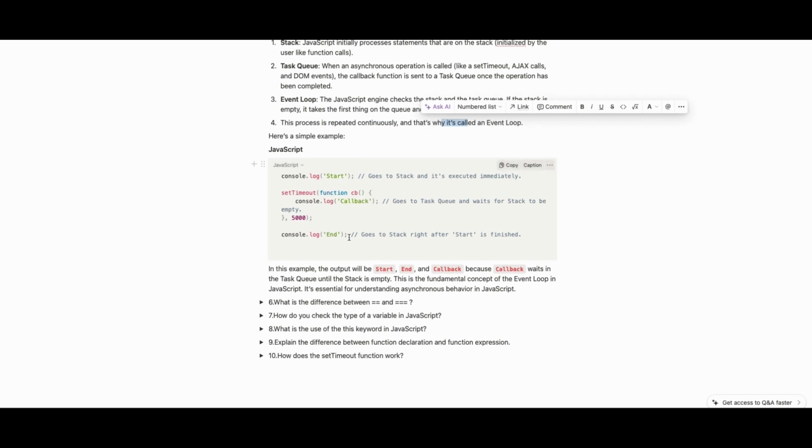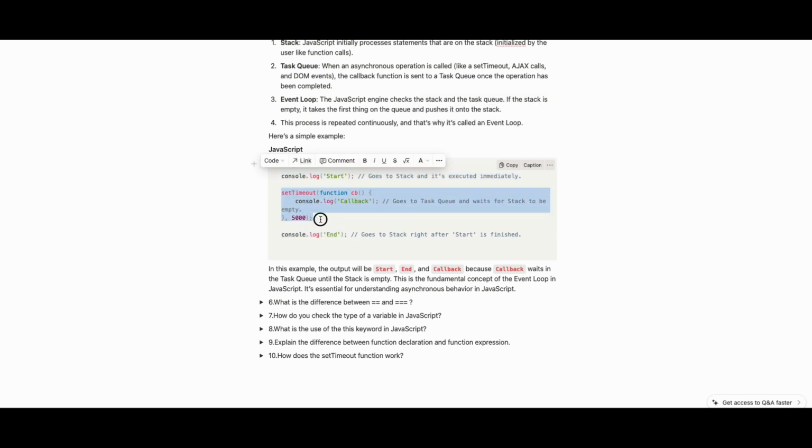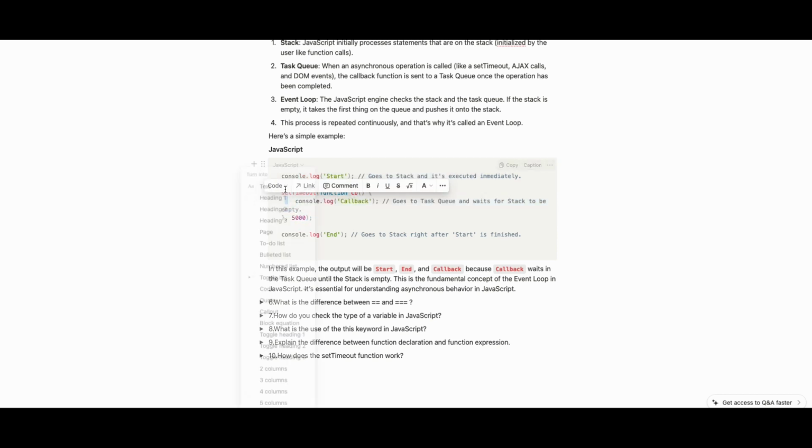Oh, okay, I guess this is a very good example which I should have thought of. Okay, so console.log start and these are in. Let's see, I think everything is in the stack initially. So it will go to this line, start, it goes to the stack and executes immediately. It will come to the next line. At that time it sees that setTimeout is there, and after that some code. It doesn't know what that code is, so it will say okay, after 5,000 milliseconds I will execute it, and it will add this to the queue.